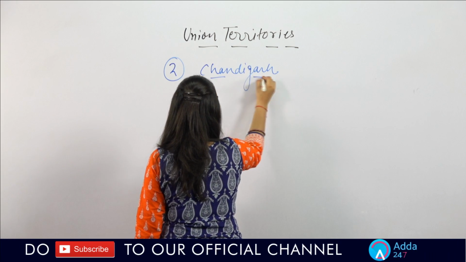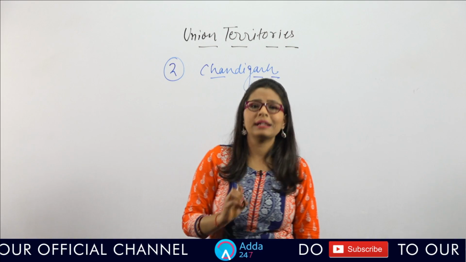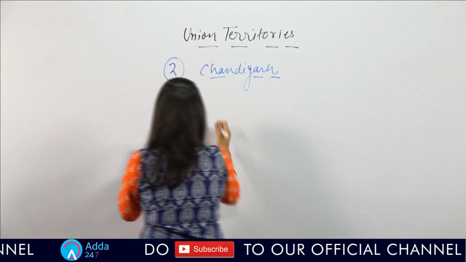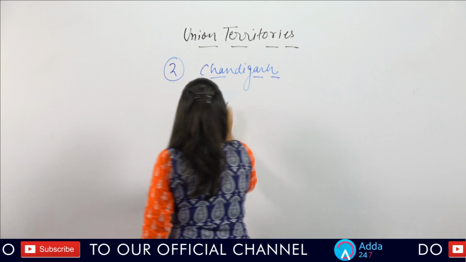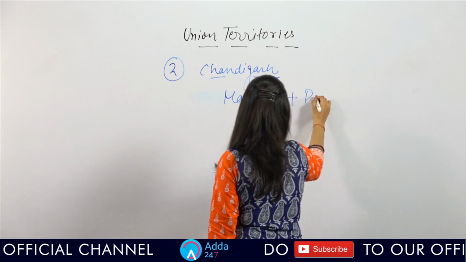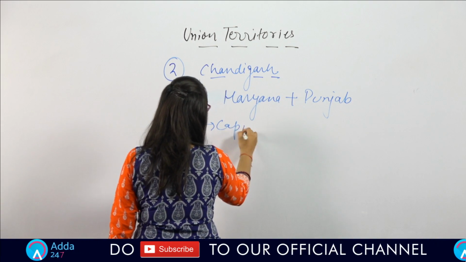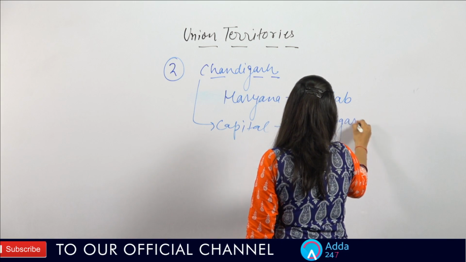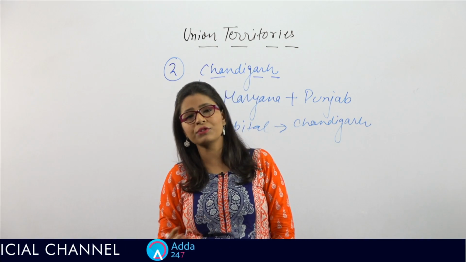because of a temple of goddess Chandi, this is known as Chandigarh, which is a common capital of 2 states. First is Haryana and the second one is which state? Punjab. The capital of this union territory is again Chandigarh. You will never find a question related to the capital of Chandigarh, because the capital of Chandigarh is Chandigarh.